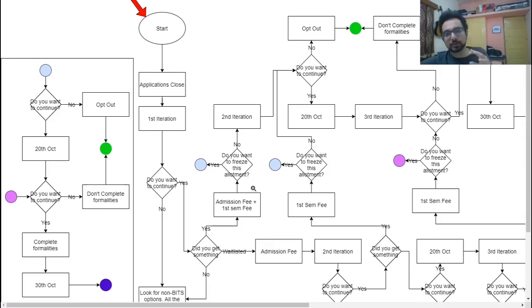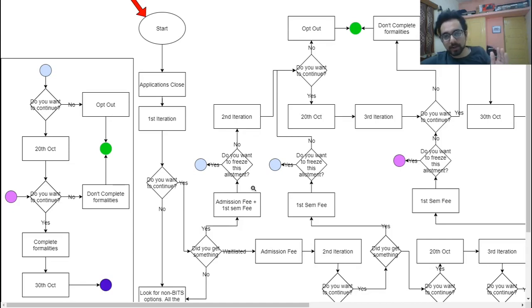The freezing option here is that while paying the fee, you can specify if you want to freeze that allotment or not. So this option is only there while paying the fee. This part is very important, so let me give you an example. Suppose I got a branch in the first iteration. Now I decide not to freeze this branch.